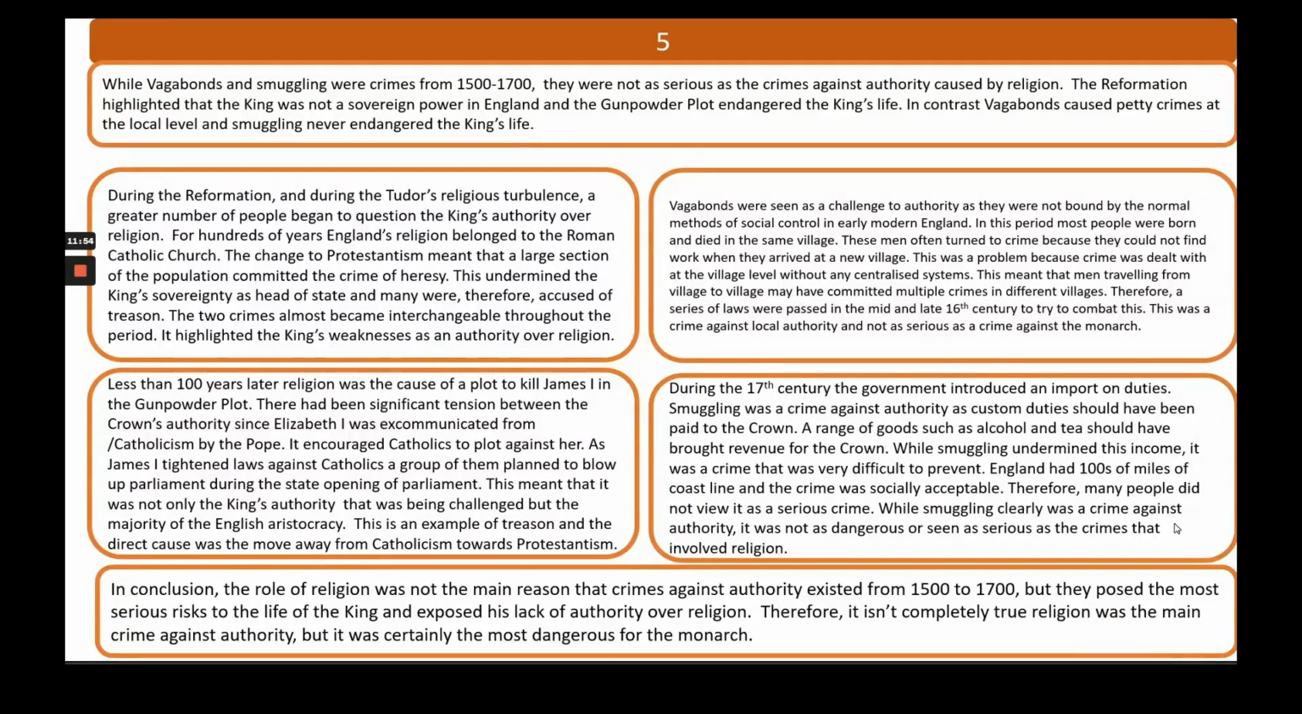While smuggling clearly was a crime against authority, it was not as dangerous or seen as serious as the crimes that involved religion. And again, I've hinted that I'm going back to this. So my conclusion. In conclusion, the role of religion was not the main reason that crimes against authority existed from 1500 to 1700, but they posed the most serious risks to the life of the king and exposed his lack of authority over religion. Therefore, it is not completely true that religion was the main crime against authority, but it was certainly the most dangerous for the monarch.